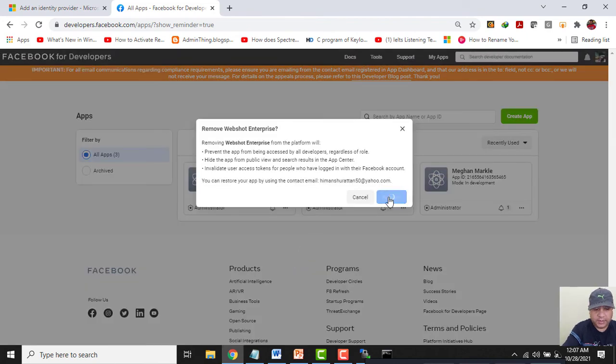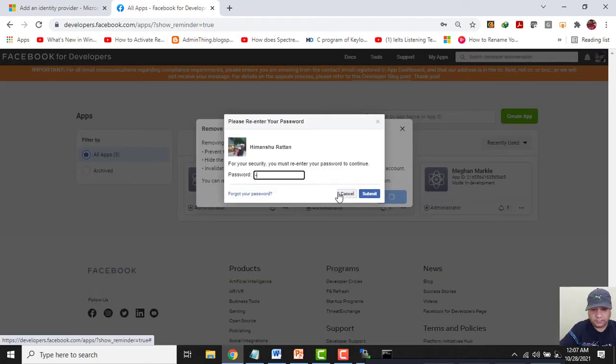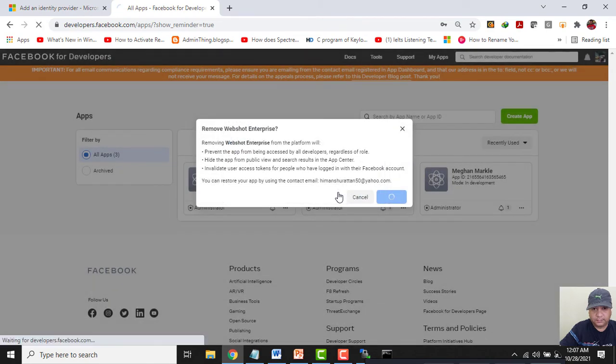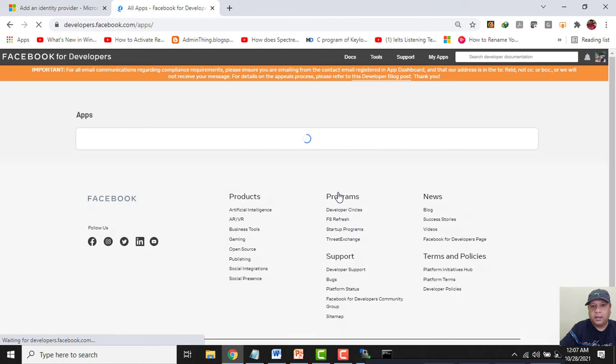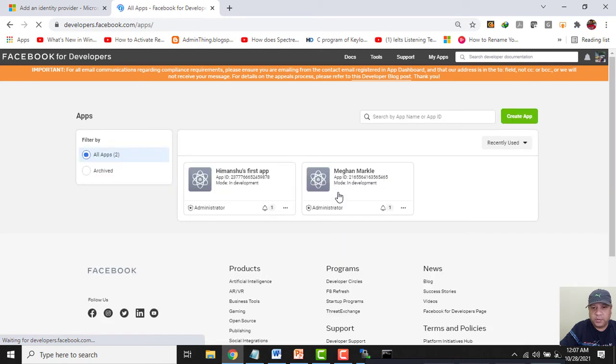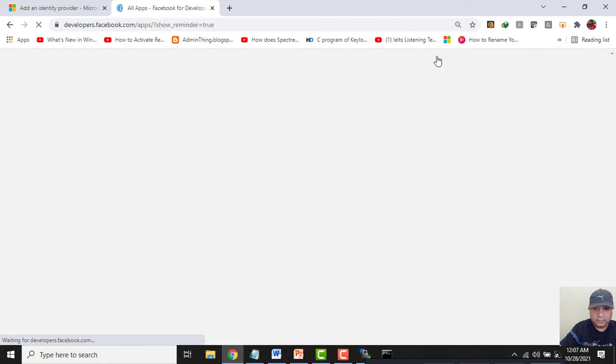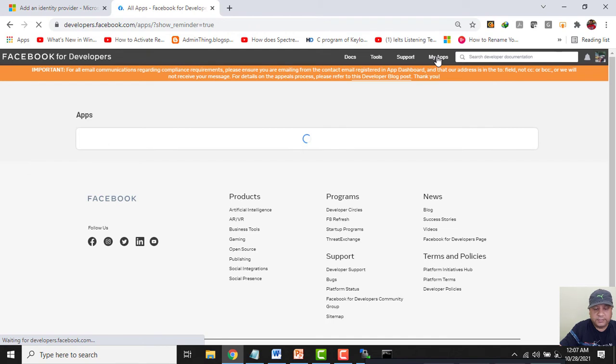I will enter my password. Now to provide authentication with Facebook, I need to click on My App and I will click Create new app. Click on Create App.